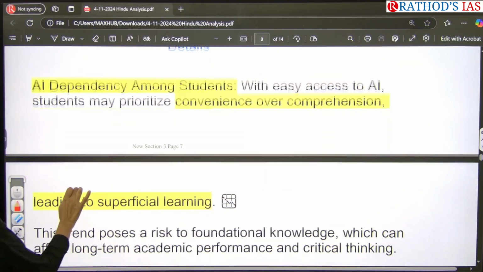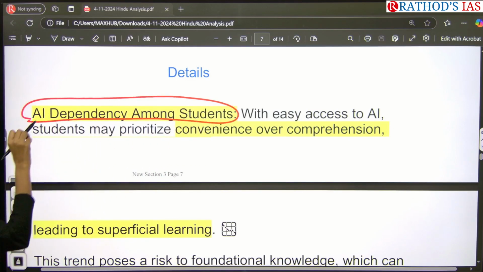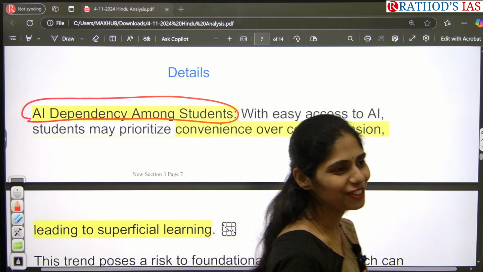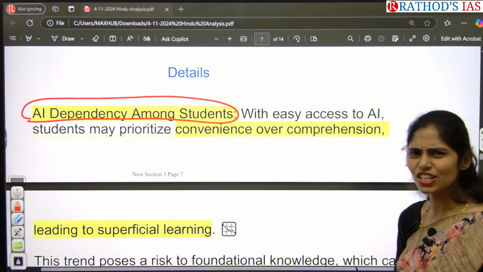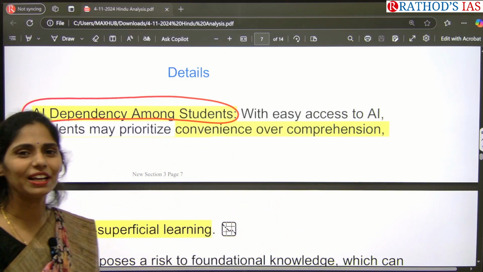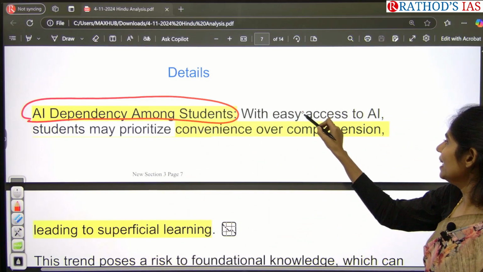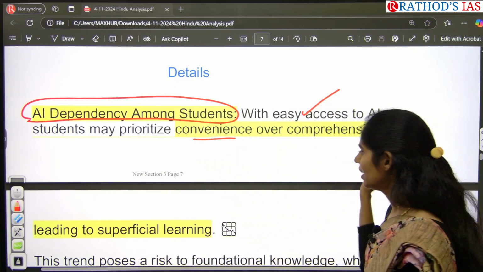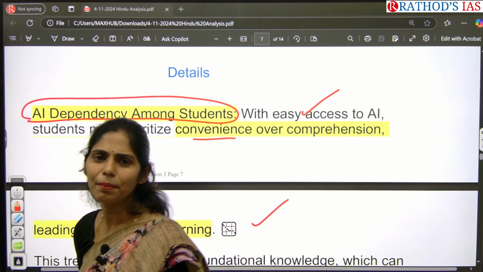If you see some key terms you have to focus on, one is AI dependency among students. Now everyone has their own mobile, and if they open Google and type ChatGPT, everything will come. You give your question, and there is even an option of speaking by voice. Even if they don't know the spelling or how to type, they can turn it on and read what they want. So students are prioritizing their convenience rather than doing hard work. That is leading to superficial learning. For namesake, they are completing the assignments.